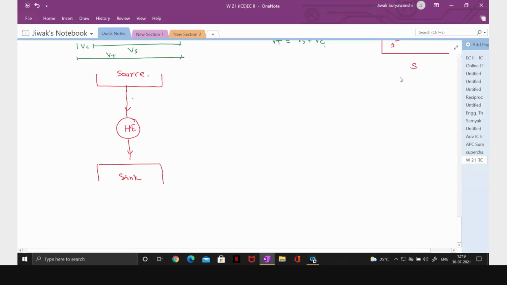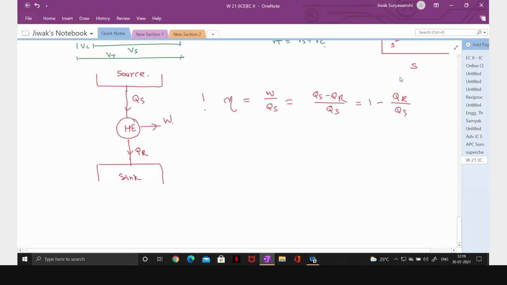So it is taking QS amount of heat, rejecting QR amount of heat, and giving you W. Therefore the efficiency is W divided by QS, which is QS minus QR upon QS, which is equal to 1 minus QR by QS.